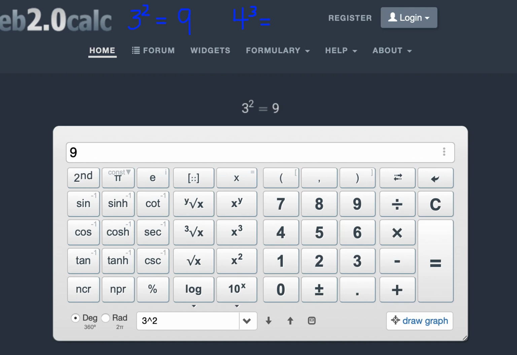So again, on your calculator here, I'm just going to clear this out. You would click 4 first, then I'm going to use this x to the power of 3 button. And you can see that it's also denoted like this. And oh, interestingly, it didn't come up right here, but let's see what happens when we hit equals. And there we go. 4 to the power of 3 is 64, or 4 times 4 times 4 is 64.